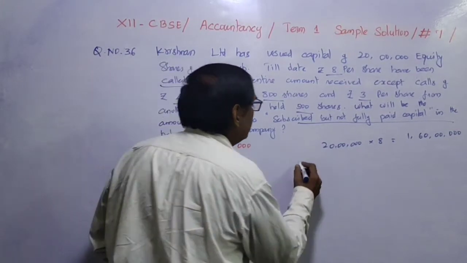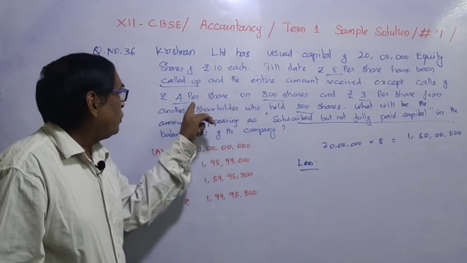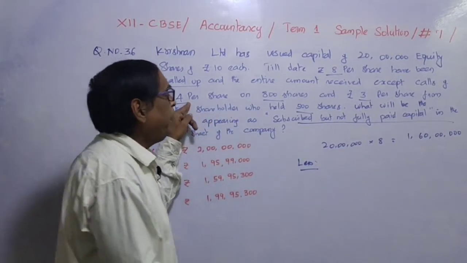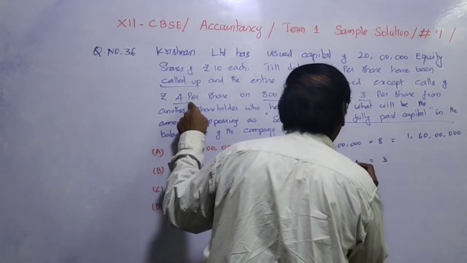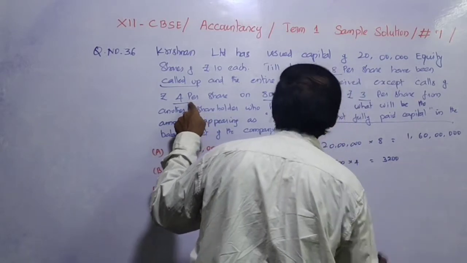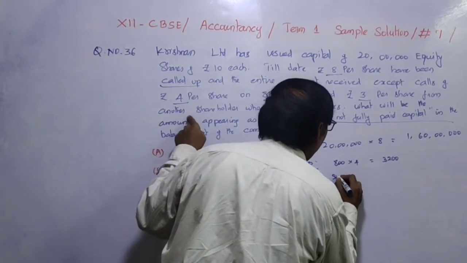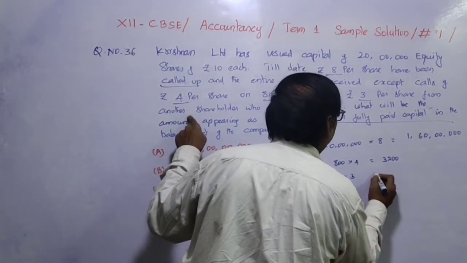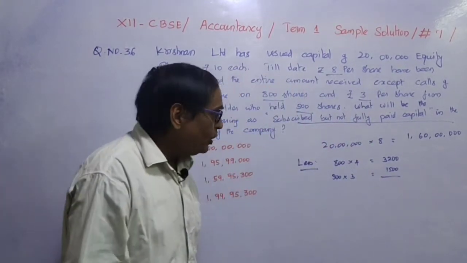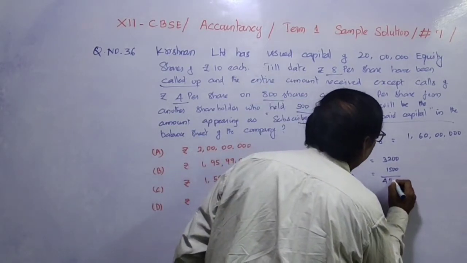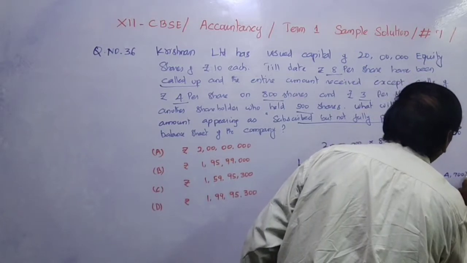But out of this, 800 shareholders didn't pay 4 rupees each, that is 3,200 rupees. And then 500 shareholders didn't pay 3 rupees per share, that is 1,500 rupees. So the total amount not received is 4,700. So 4,700 rupees we have to deduct.